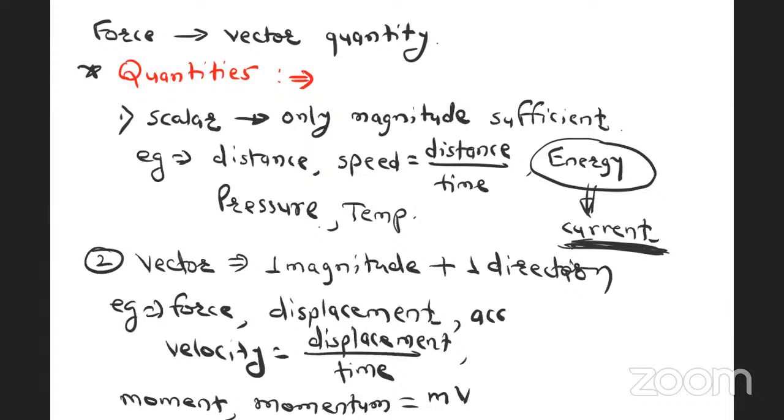Acceleration is a vector quantity, right? To define a vector quantity we need magnitude and we need direction. Force is a vector quantity, displacement, acceleration, velocity, momentum, moment. These are the vector quantities. Again, the third type of quantities are tensor quantities.